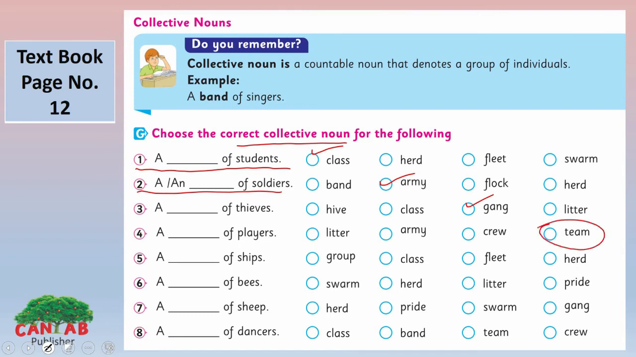Look at the fifth one. A group of ships will be called here, a fleet. Here, the sixth one, a group of bees. Yes, we call it a swarm. Look at the seventh one, a group of sheep. Yes, a herd. A group of dancers will be called a crew. Dear students, for this you can also take the help of your dictionary.